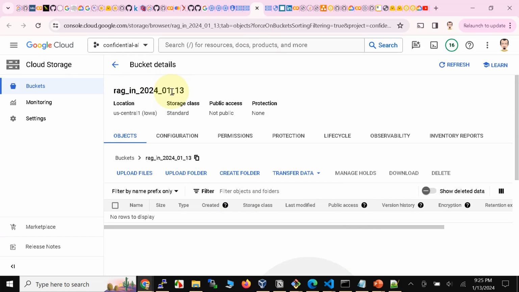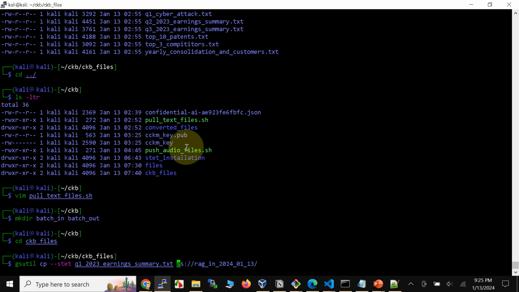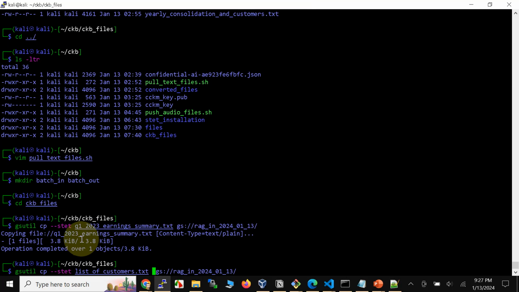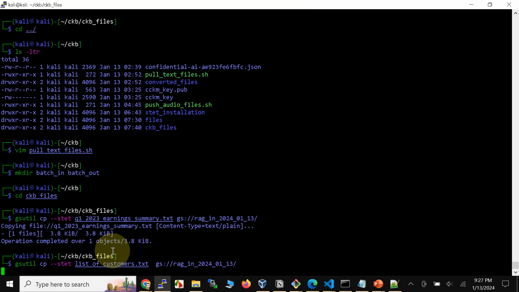Alright, so we're gonna upload the data into this bucket, right? So let's go ahead and do that. I'm going to say gsutil copy, and I'm using state here, which is what client-side encrypts the data before pushing it to the Google Cloud Storage, and I'm sending it to this particular bucket. So let's go ahead and do that. Alright, so this file got uploaded. We're gonna go ahead and upload another file, which is list of customers.